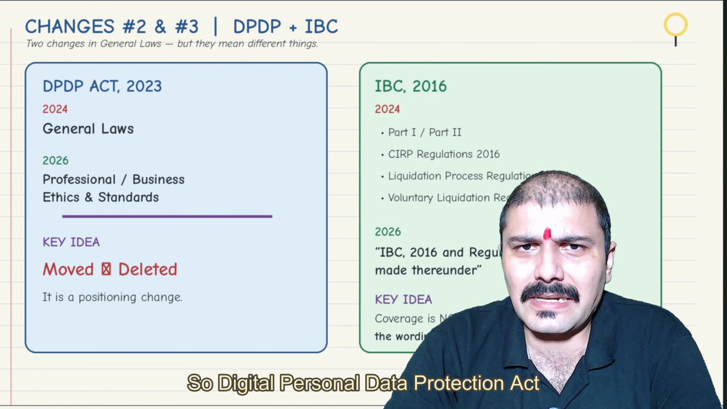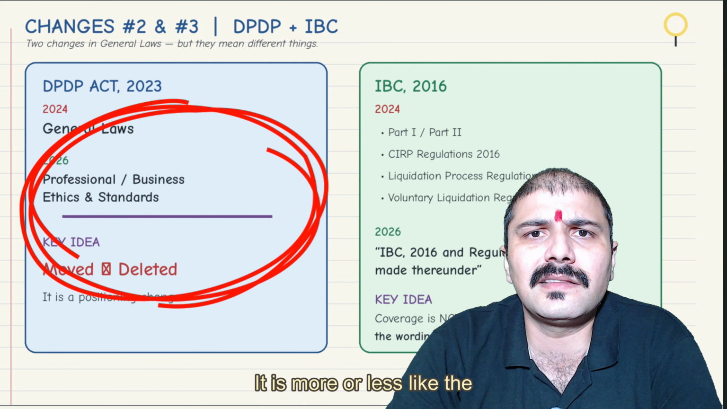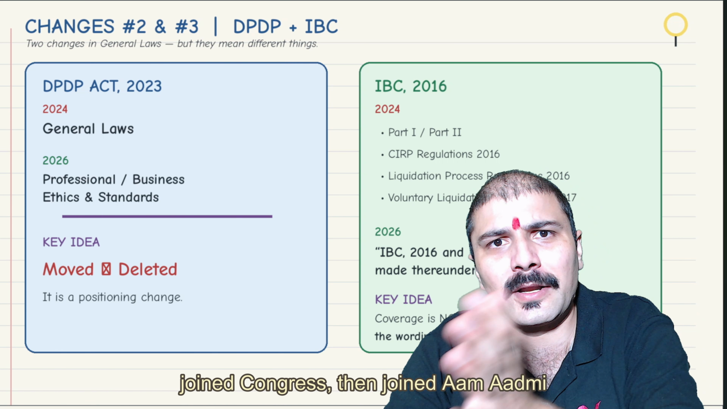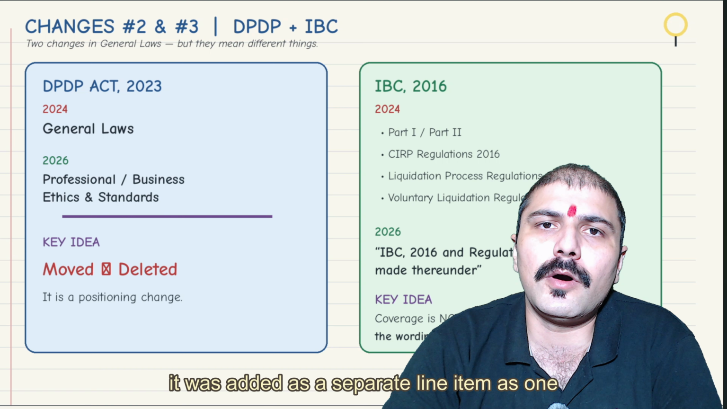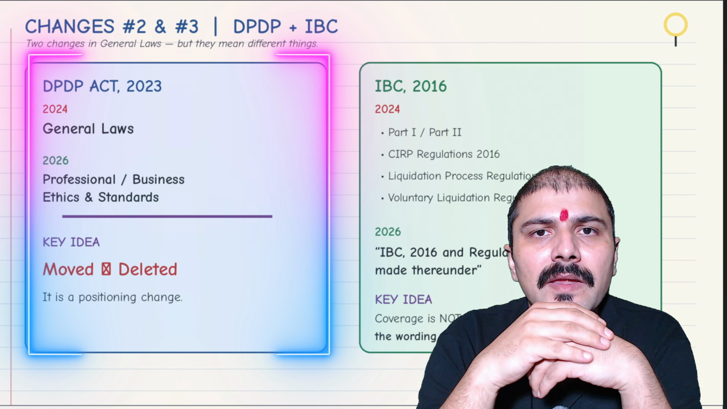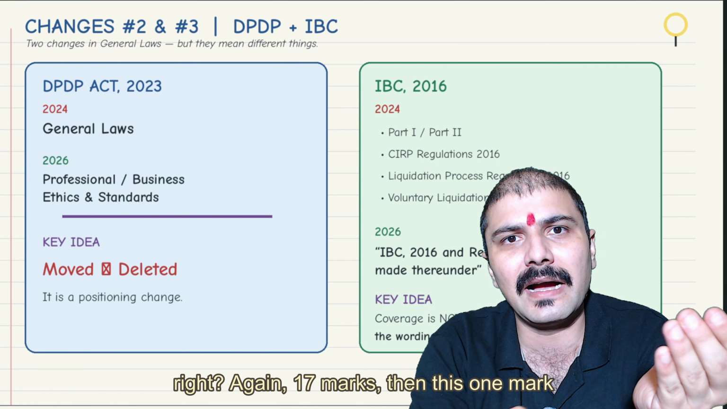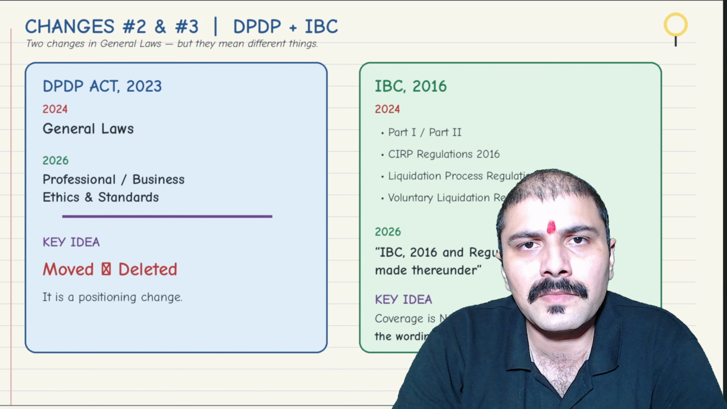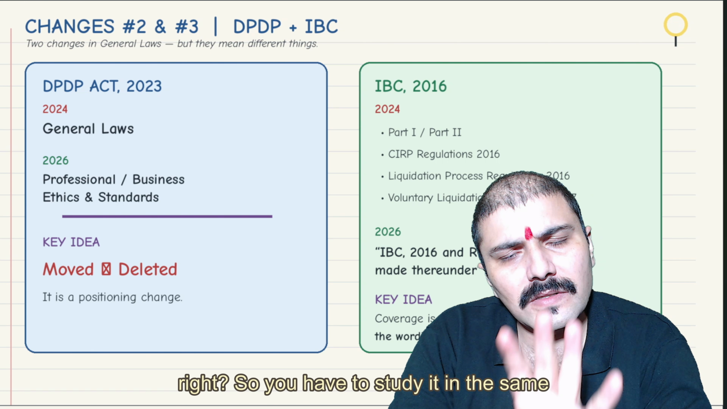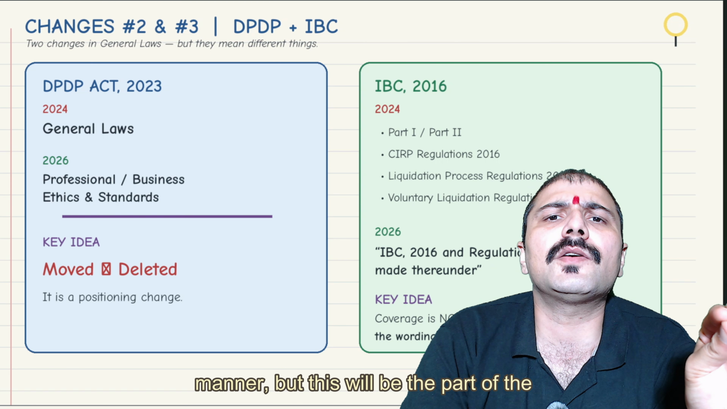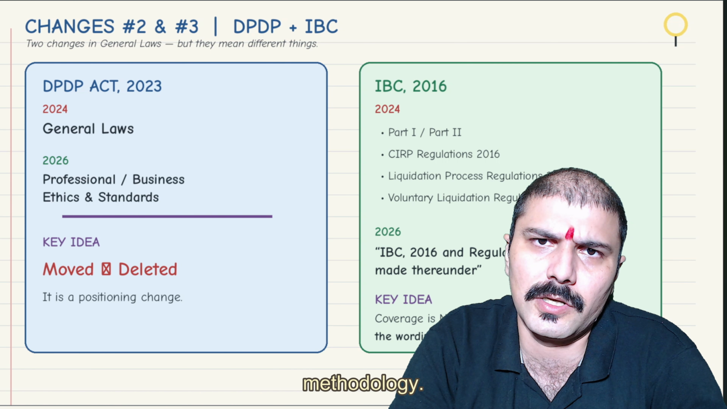Next, the Digital Personal Data Protection Act 2023. Since this act has changed its position many times, it is more or less like politicians who once joined BJP, then Congress, then Aam Aadmi Party, and so on. When introduced earlier, it was added as a separate line item of 1 mark. Then it was made part of the laws portion, earlier 17 marks and with this 1 mark added, 18 marks. Now it has been removed from there and added to the ethics part. You have to study it in the same manner, but it will be part of a different mark scheme, that is, ethics now. No change in the study methodology.